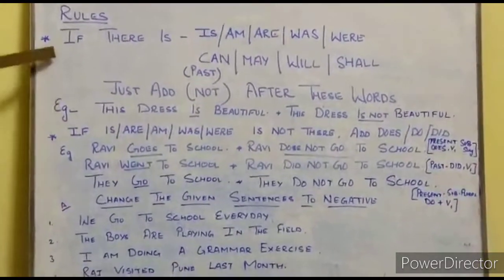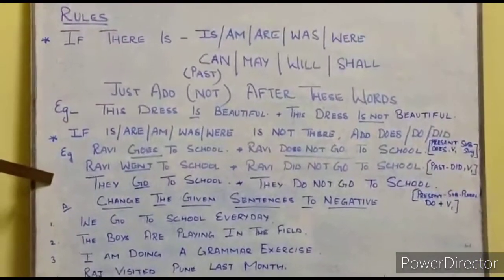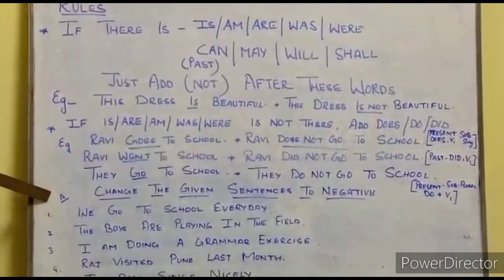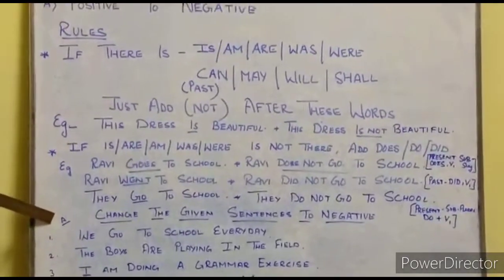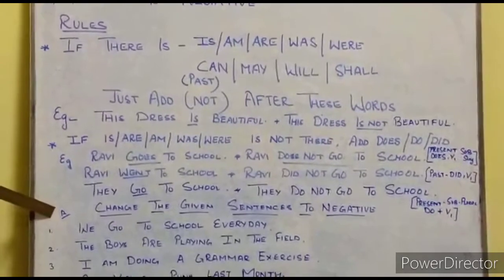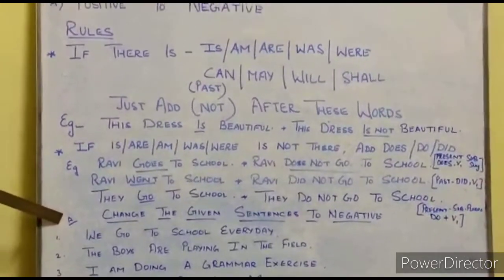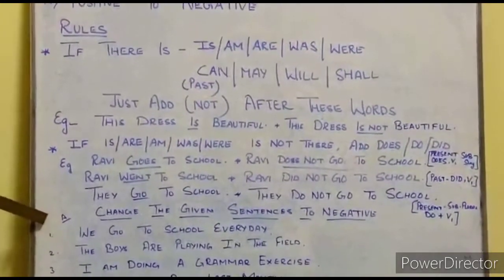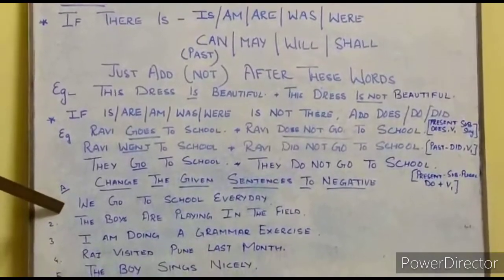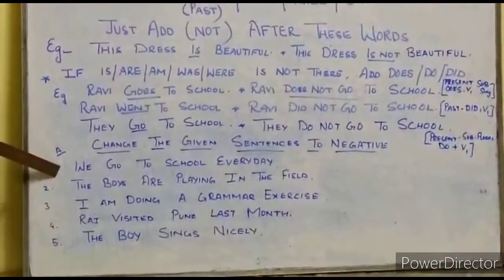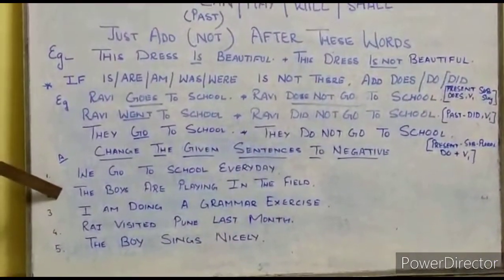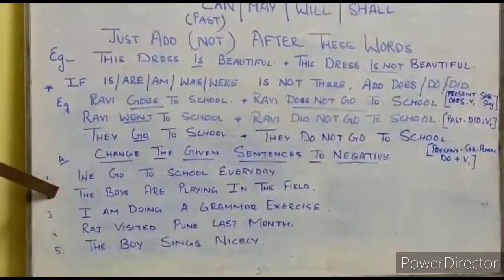I am reading, students, quickly note down this, and after that I have given you some examples where you have to change the given sentence to negative. I am reading out the sentences. We go to school every day. The boys are playing in the field.